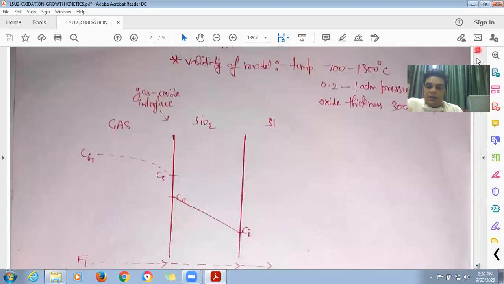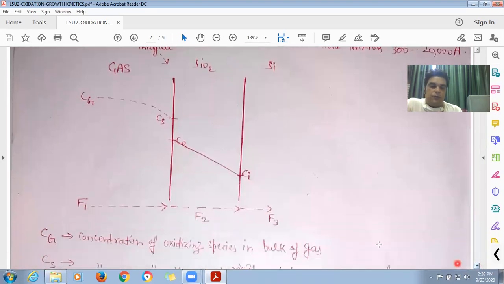Now let us consider flux F2. Flux F2 is nothing but due to the diffusion of oxidizing species in silicon dioxide. Here, as the carriers are diffusing, we can apply a mathematical law which says that the flux is proportional to the concentration gradient.